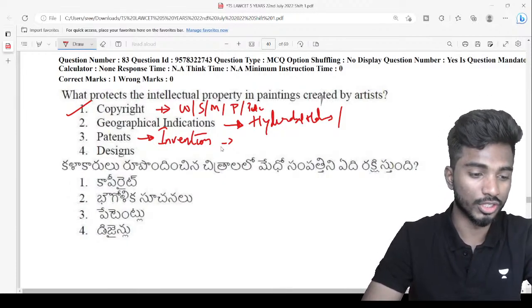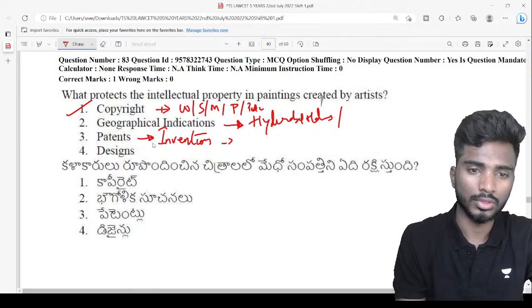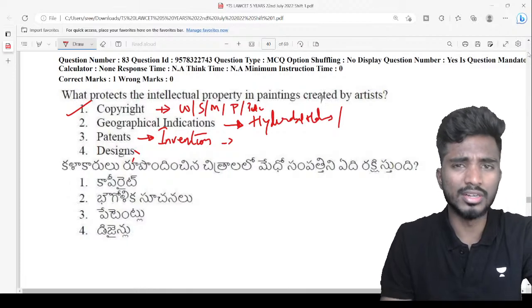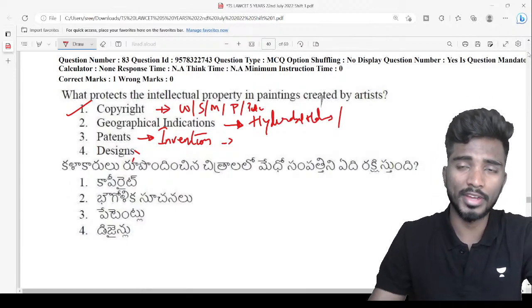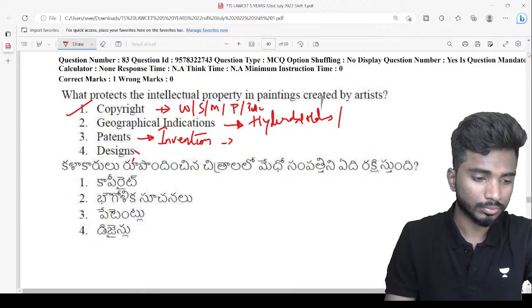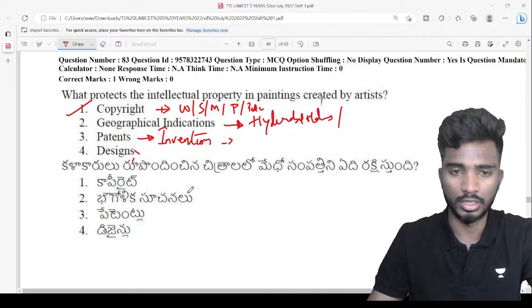Or there is still confusion? Designs is nothing actually. So there is something known as industrial design, which is given for the goods that are manufactured at a higher scale. So about which we'll talk in the IPR chapter. Very good, Alpha, excellent.